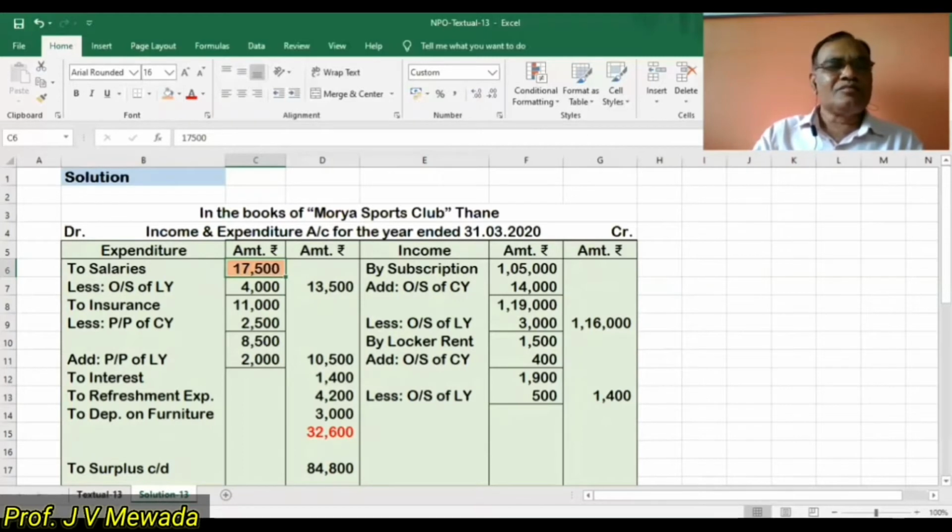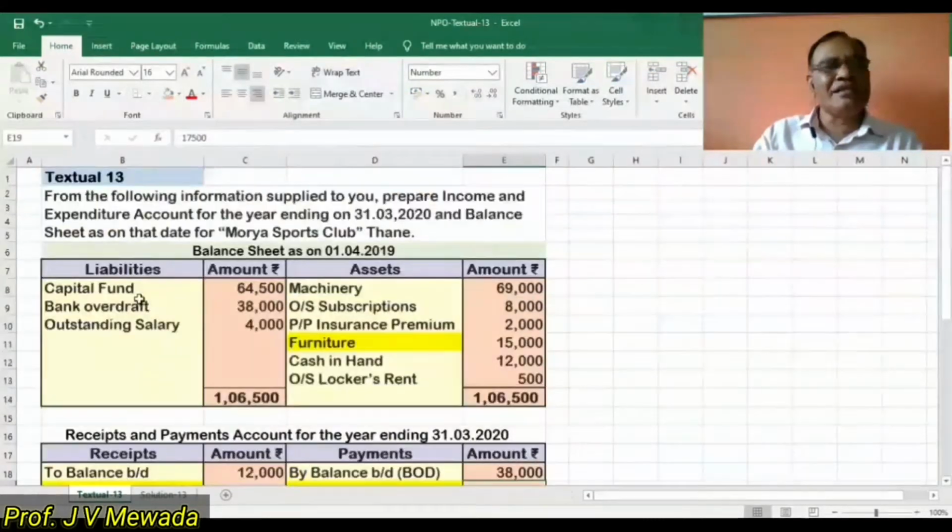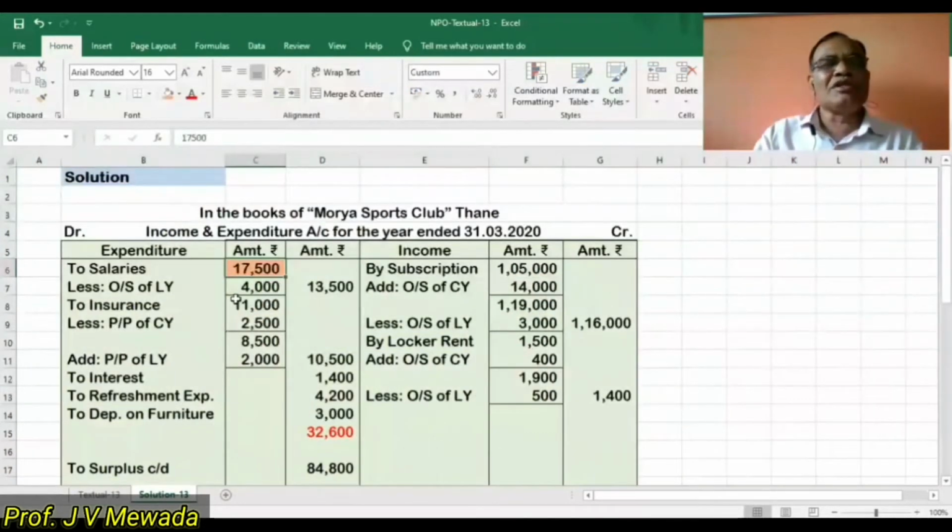And then we'll see the opening balance sheet as we are proceeding ahead. Outstanding salary 4,000. Any outstanding we are adding, but this is of the last year, so we are going to subtract. So outstanding of last year is 4,000, and the second effect is already completed in the opening balance sheet. So only one effect we have to do. So in the outer column, we are going to write 13,500.